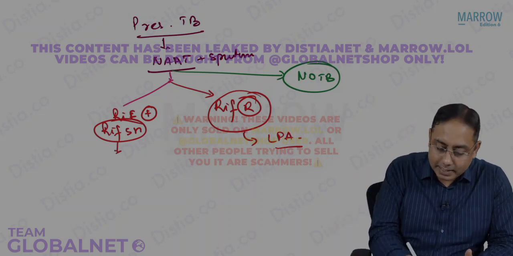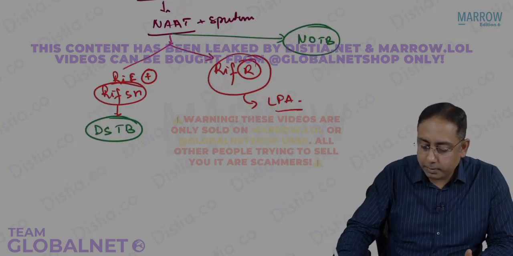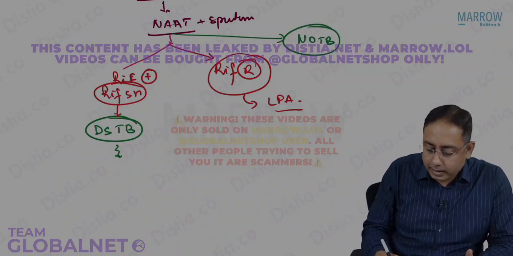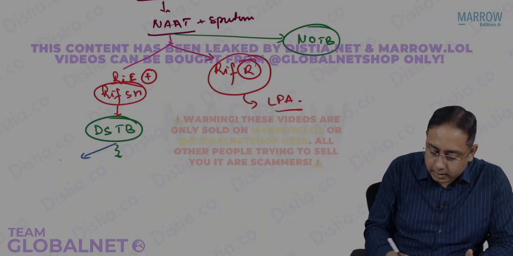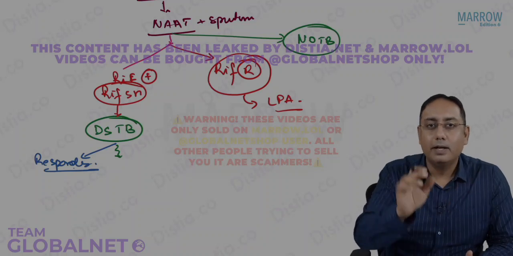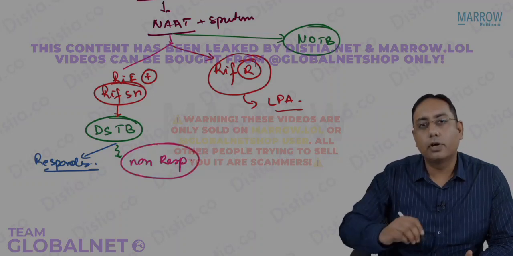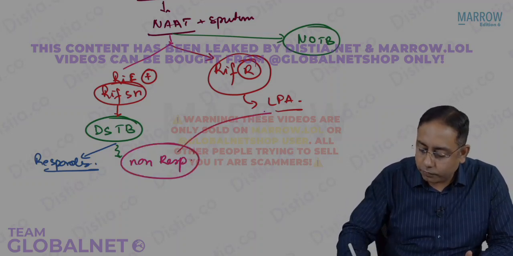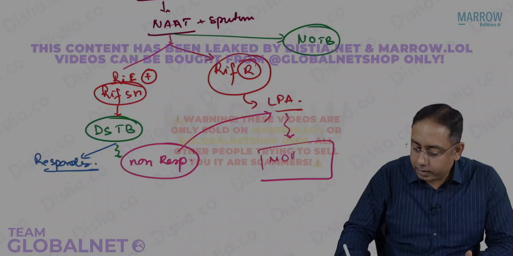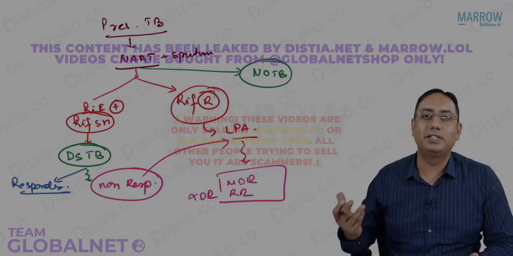In case it is RIF sensitive, we start with the drug sensitive TB regime. This person will go on in his life, he will start taking the drug sensitive regime, and in case he responds, that is very nice, happy fellow. He is happy, family happy, everybody happy. Now in case he lands up as a non-responder, or any contacts of MDRs, they will again go for the LPA, and based on LPA, we will define the new treatment, whether it is MDR treatment, RR-TB treatment or the XDR treatment. So this is as simple as the regime that we have.